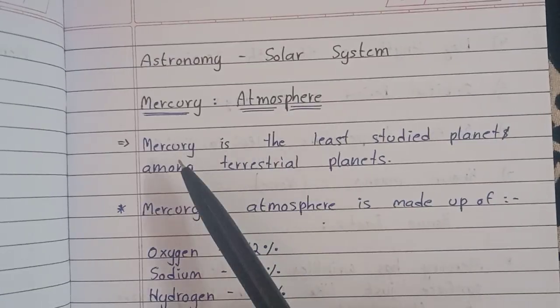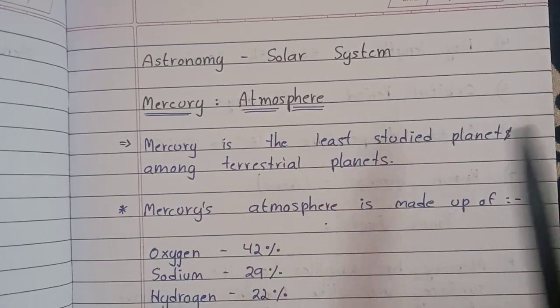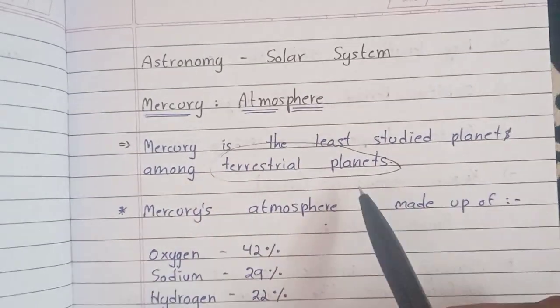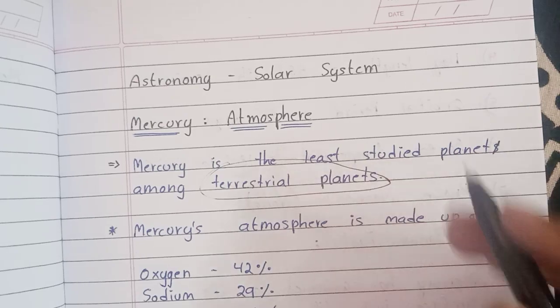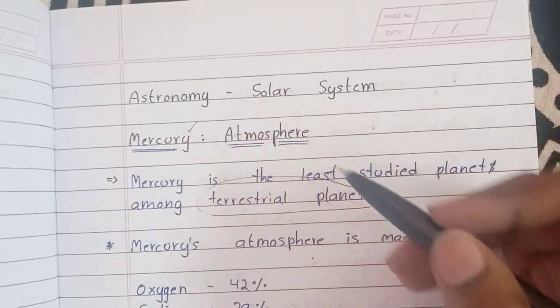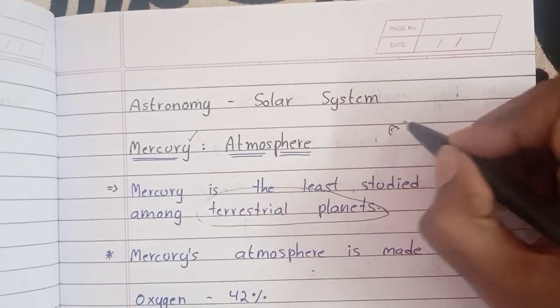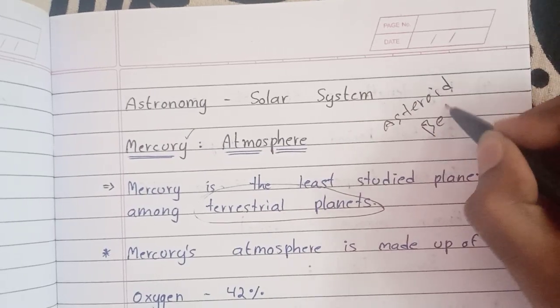The fact is Mercury is the least studied planet among terrestrial planets. Now, the word terrestrial refers to the first four planets of our solar system. Those are Mercury, Venus, Earth, and Mars, or simply the planets before the asteroid belt.